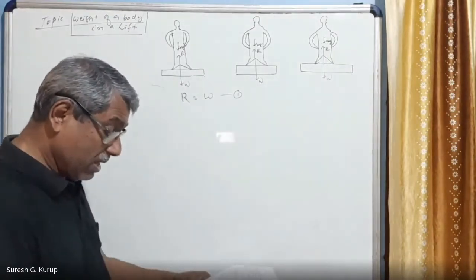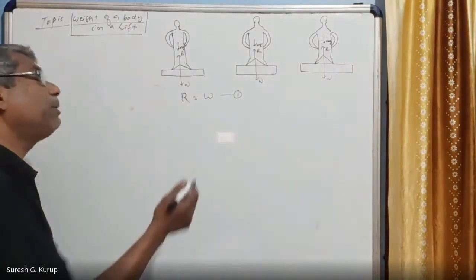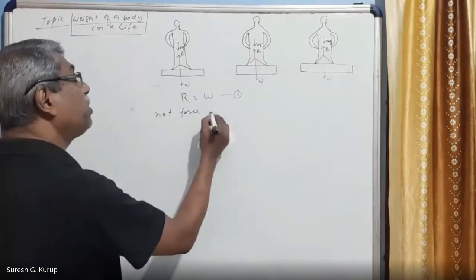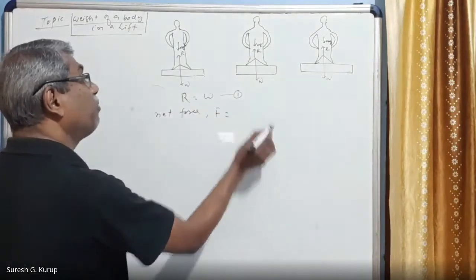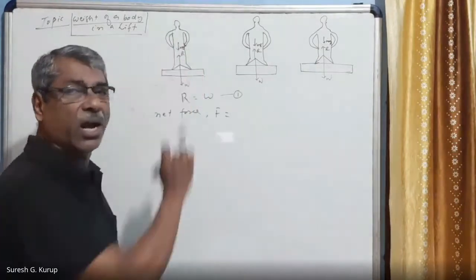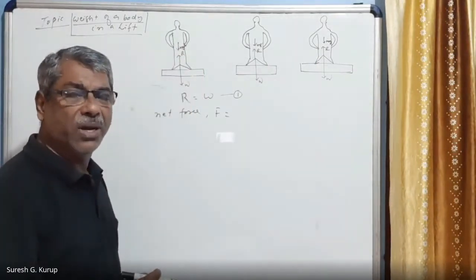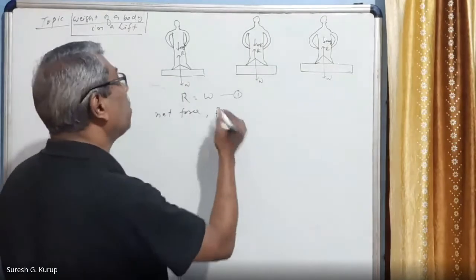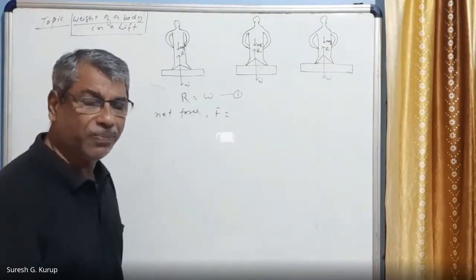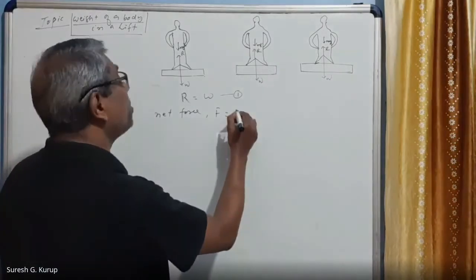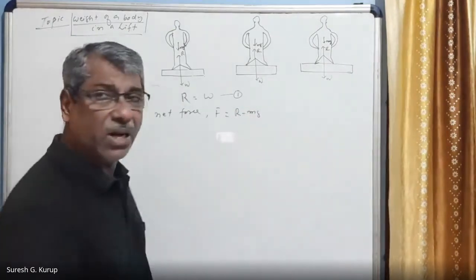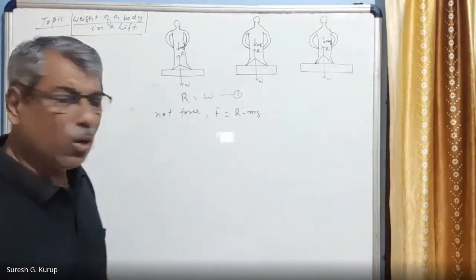Now the net force can be given by F. Since mg and R are acting in opposite directions, the net force is F is equal to either mg minus R or R minus mg. Both we can write. Net force is R minus mg, or mg minus R also. No problem.